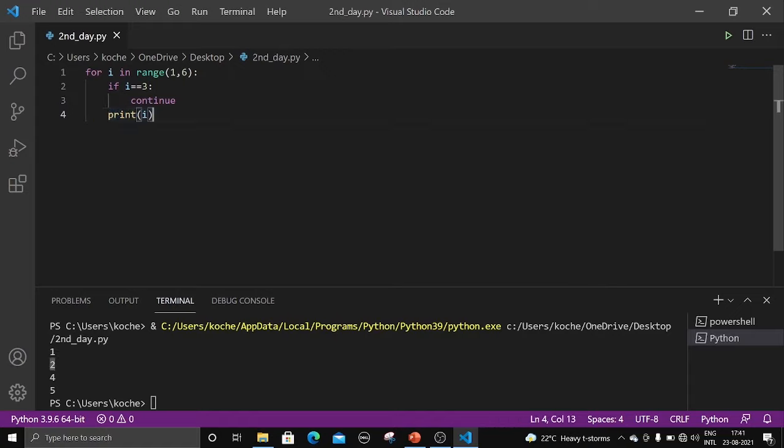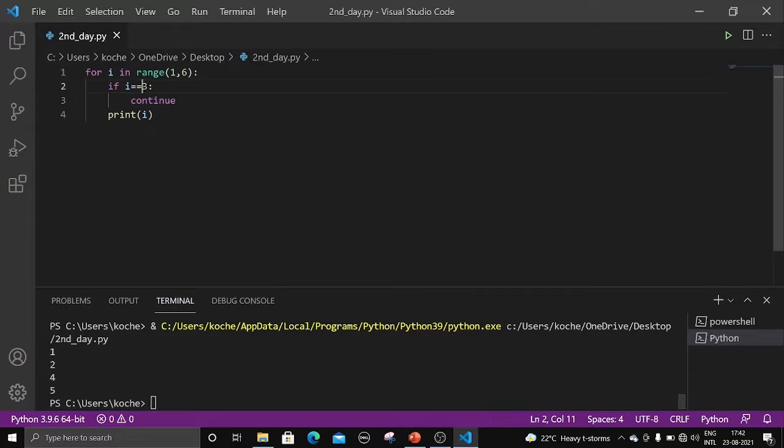Now 2 plus 1, 3 here. Now it will check the condition. If the I double equal to 3, 3 is double equal to 3, right? It is true. So the statement under the if block are executed. What is that? Continue. What is the use of continue? The particular iteration will be skipped, right? So 3 is double equal to 3. It is satisfied. That's why the particular iteration will be skipped. Therefore it will come out of the iteration and it will go to the next iteration. So third iteration is skipped. That's why 3 is not printed, right?